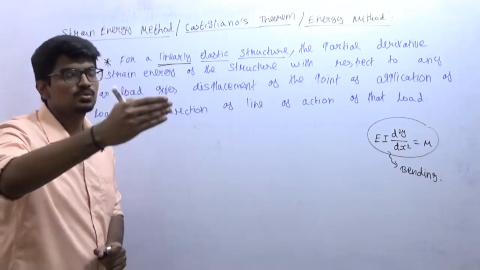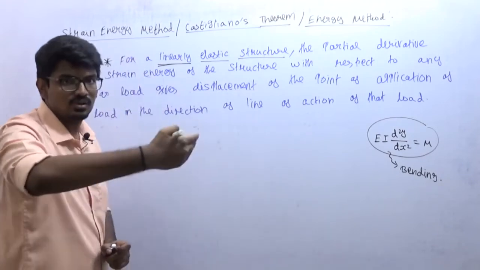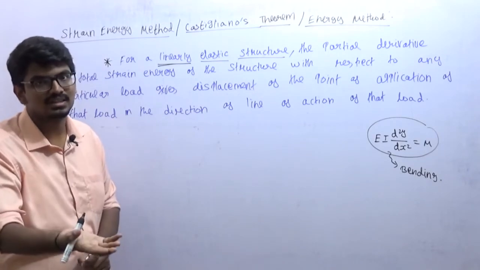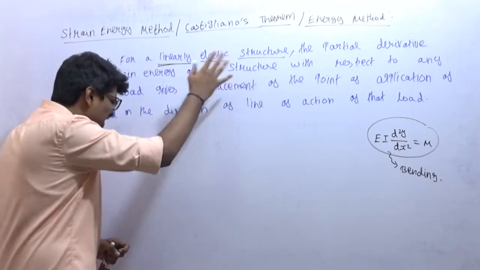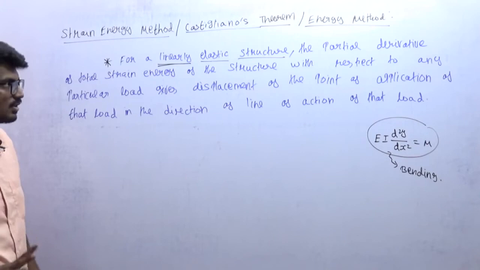From proportionality to the elastic point, there it will be non-linear. So there are two regions, linear elastic and non-linear elastic, right? So if it is within the linear elastic limit, it is a linear elastic structure, which means it should be within the proportionality limit, right? That is the first point to note.